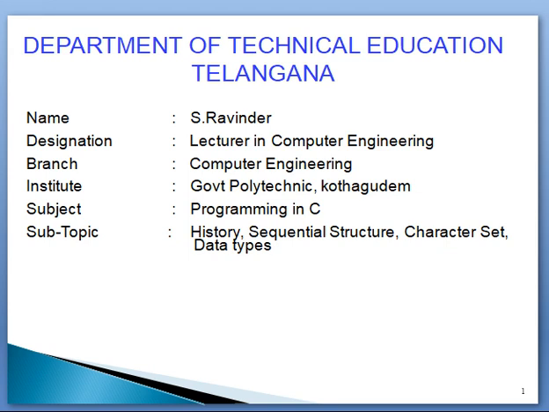So to interact with the computer, to give some instructions to the computer, we are using an intermediate interface. This is the programming language.